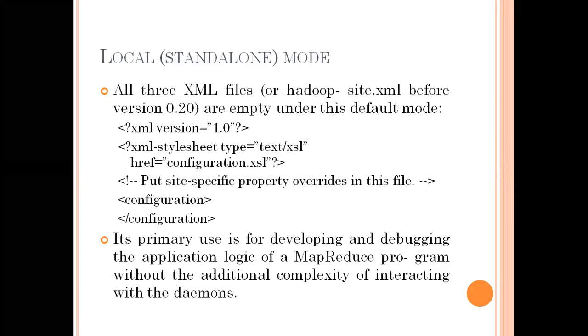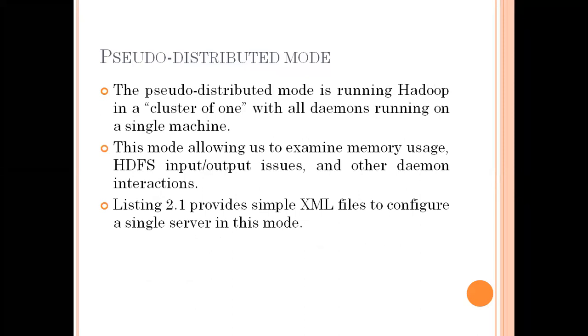So this is the primary default code for the hadoop-site.xml file. It is primarily used to develop and debug the application logic of a MapReduce program without the additional complexity of interacting with the daemons. We are not dealing with daemons or others; we only consider one, and on that we perform some MapReduce program without any additional complexity. We are not considering any high-level configuration, just a simple configuration. So this is the standalone mode. Then the next one is pseudo-distributed mode. Here in this mode, Hadoop is a cluster of one.